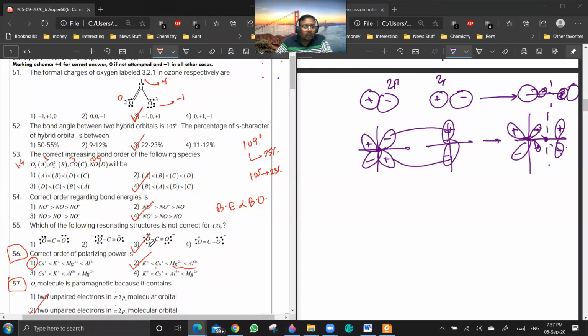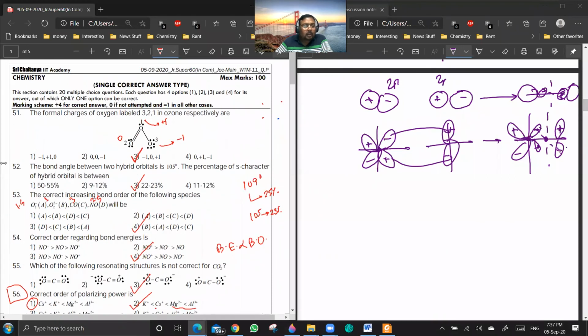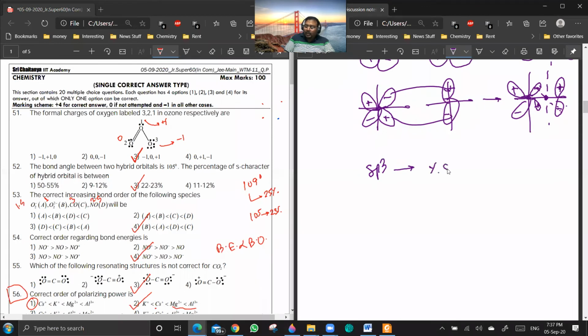Okay. So 56, 57 is done, 55 is done, 51 to 54. 52. Okay, you see, there is no sure short way of calculating it, but I guess they have based it on that for an sp3 hybridized orbital, percentage s character is 25% and bond angle is 109.5 degrees.